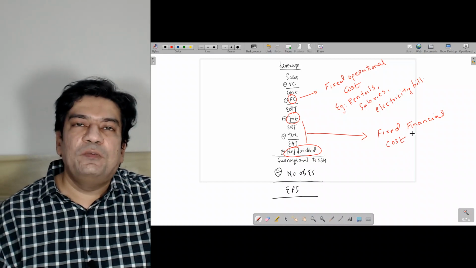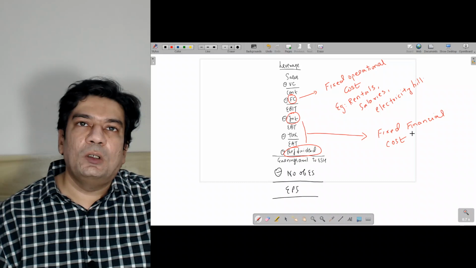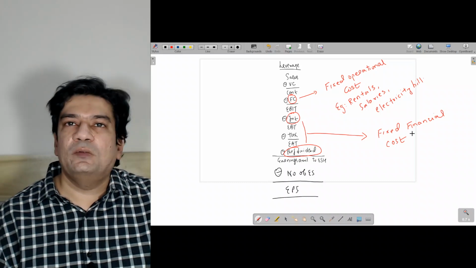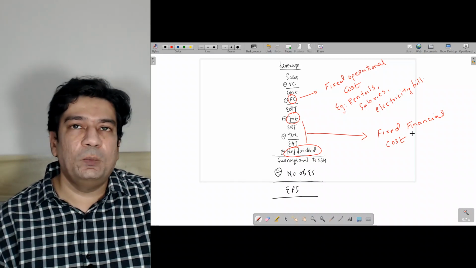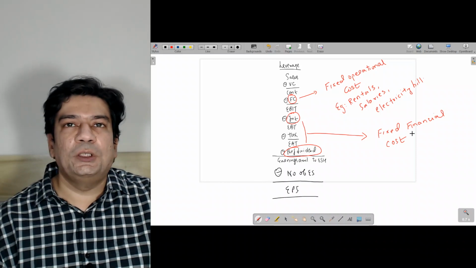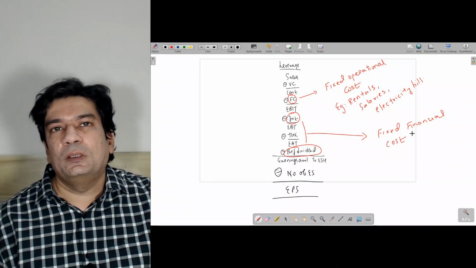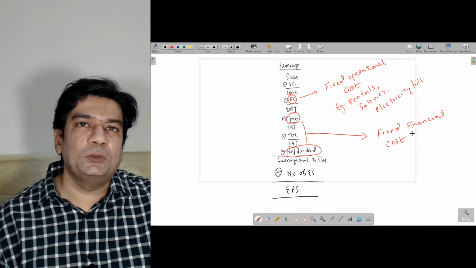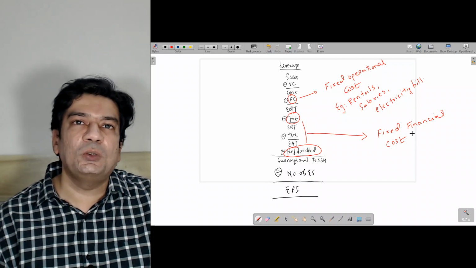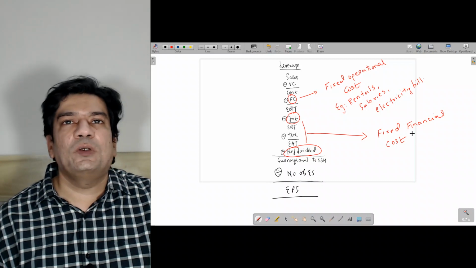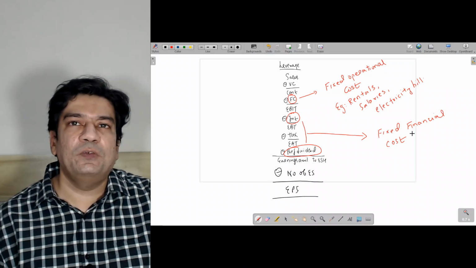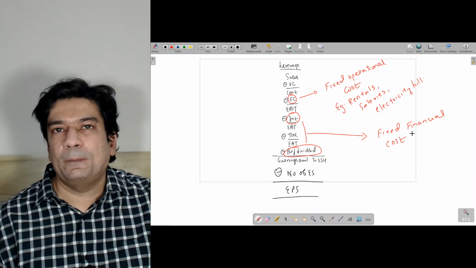So if you are able to use your fixed operational cost and the fixed financial cost to your advantage and generate a higher amount of earnings, you tend to be leveraging your position. That is, you are able to take advantage of your fixed operational cost and fixed financial cost.